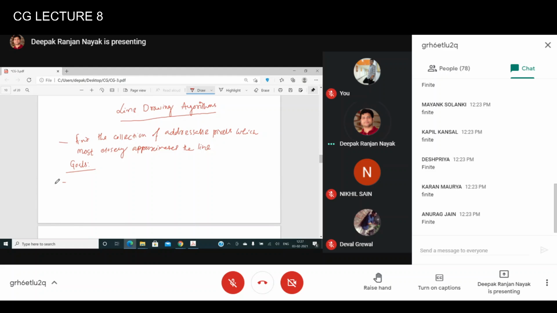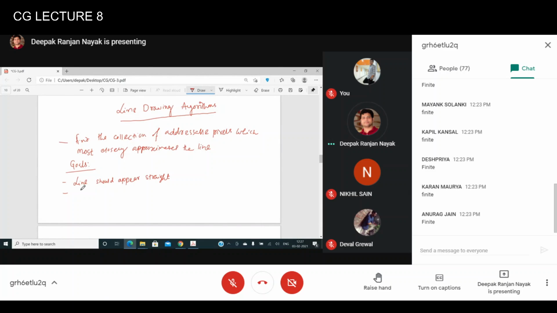First, the line should appear straight as far as possible. This is the first goal.